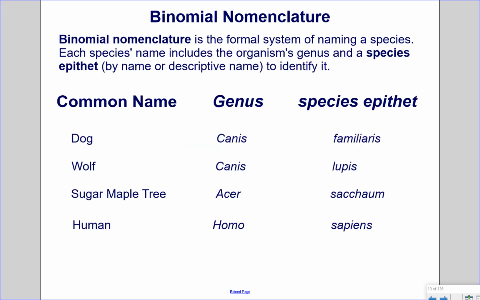Binomial Nomenclature. Binomial nomenclature is the formal system of naming a species. Each species name includes the organism's genus and species epithet, or descriptive name, to identify it. For example, dogs have their common name, which is the dog. The genus name is Canis, and the species epithet is familiaris.